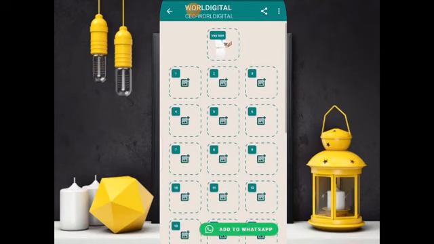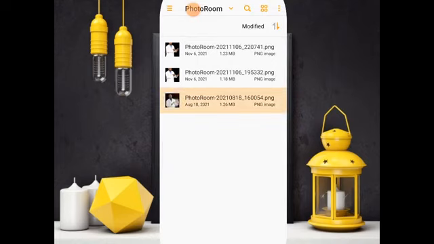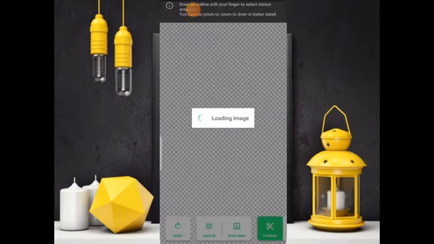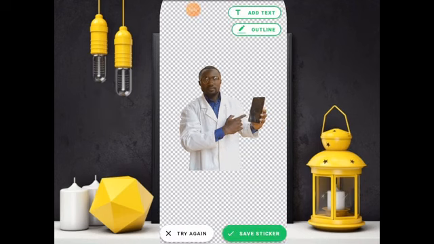Okay, so now our first sticker. I'll click here. For example, I'll select an image. I'll use this other image. For example, I want to create a sticker. So this is the CEO of World Digital, Walter Doom. I will select all, because I want to use all of this image.